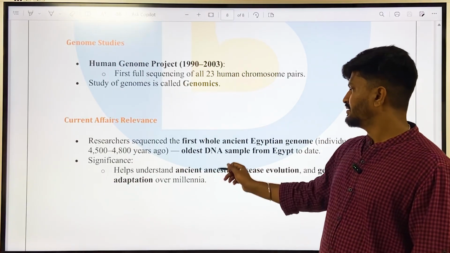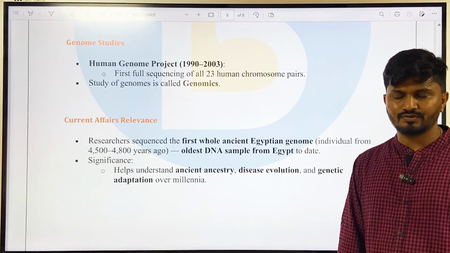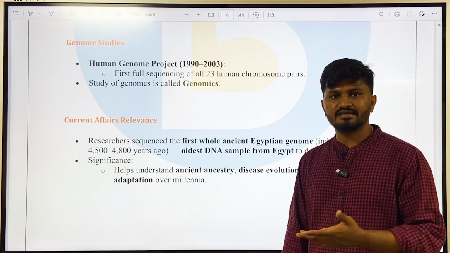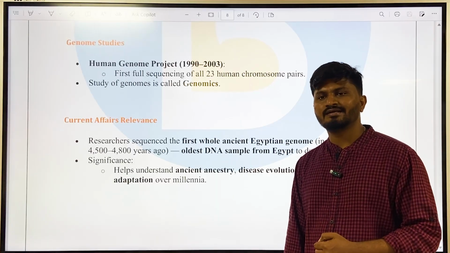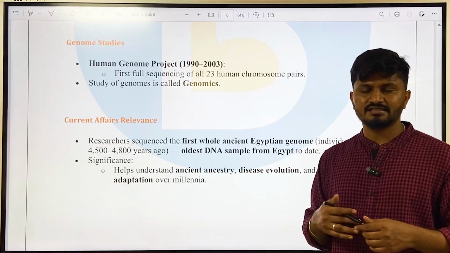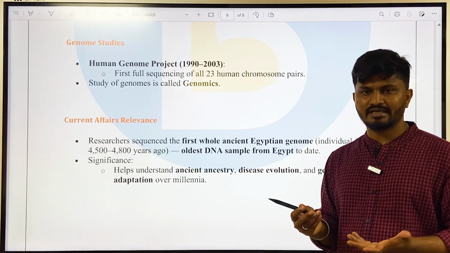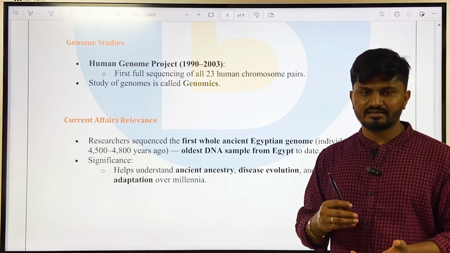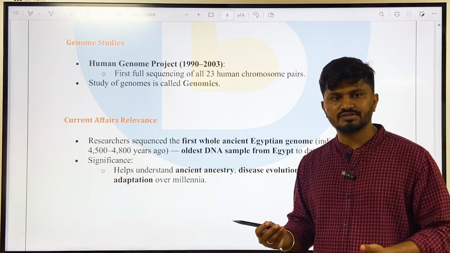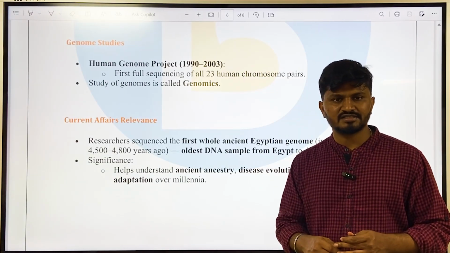And recently, apart from this Egyptian study, India also conducted a genomic study, called the Genomic Atlas, which was recently published in the Nature journal as well. It studies Indian populations, Indian tribals, etc., and it also studied the Indian genomic sequence. It gives certain ideas, like how the out of Africa hypothesis happened, and what the percentage of Neanderthals and Denisovans is in India, in Indian tribes, etc. So just go through the Genomic Atlas as well.